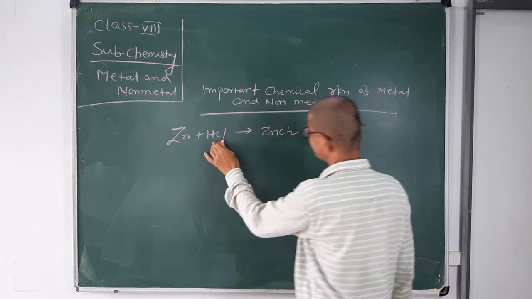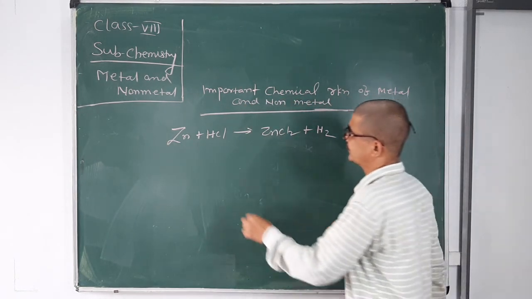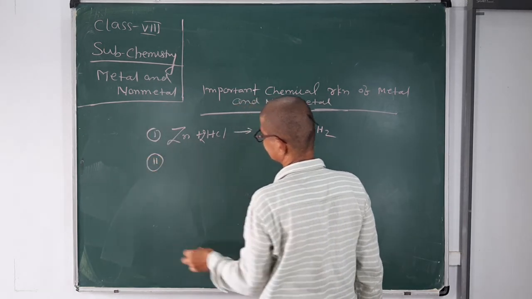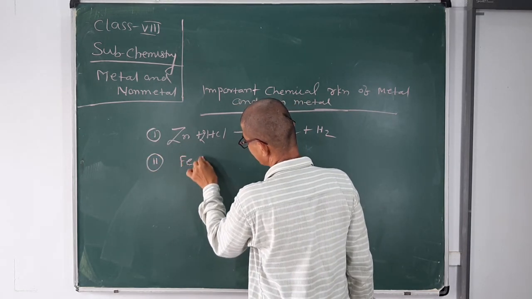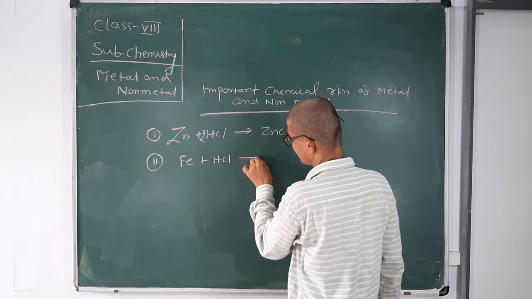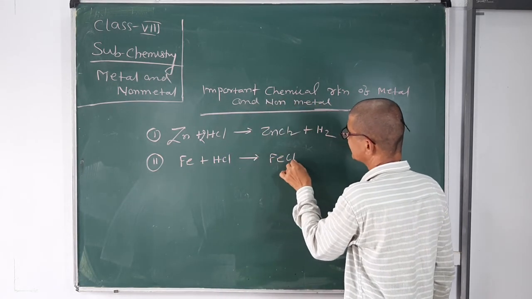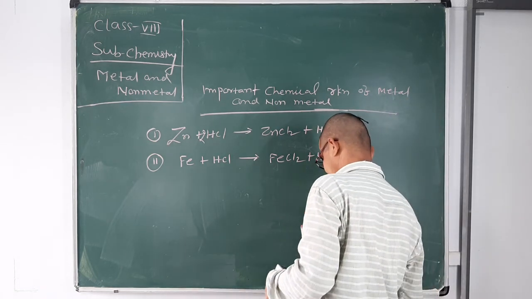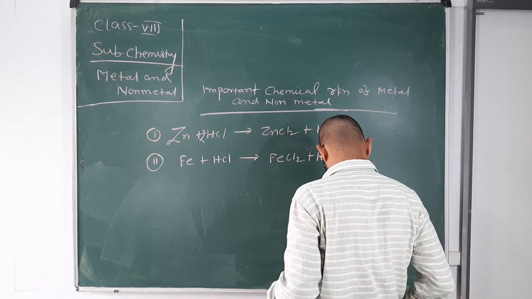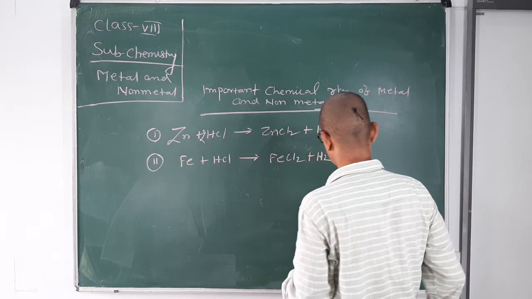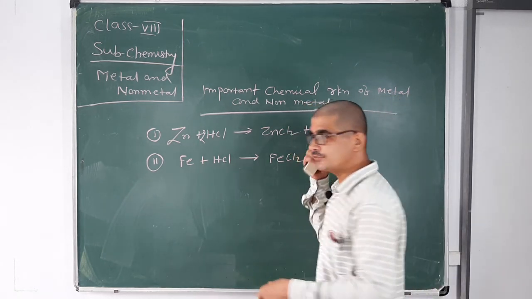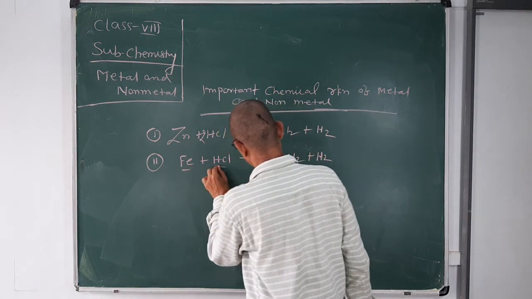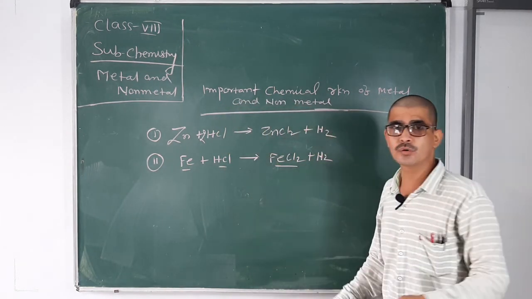When zinc reacts with HCl, it forms zinc chloride and hydrogen. Iron reacts with HCl to form FeCl2 and hydrogen. But the question is, when iron reacts with HCl, it forms FeCl2, not FeCl3.